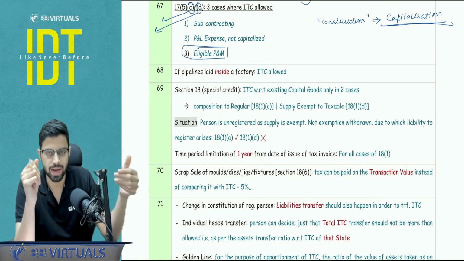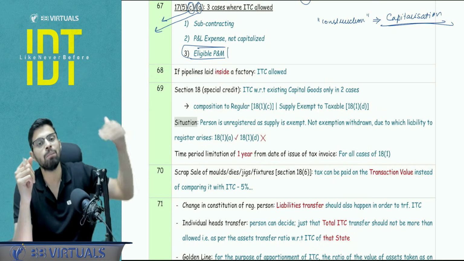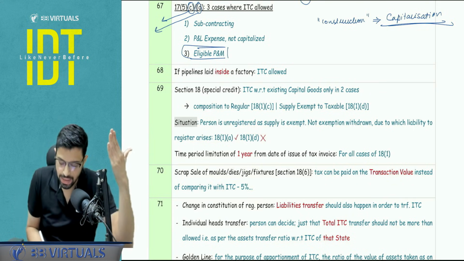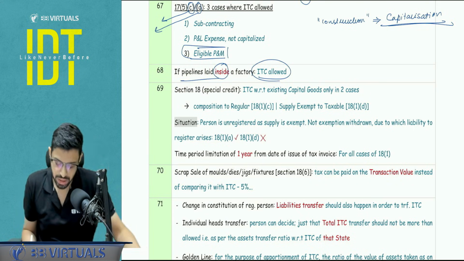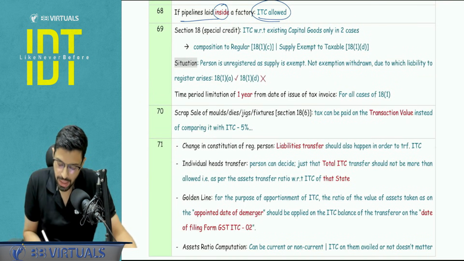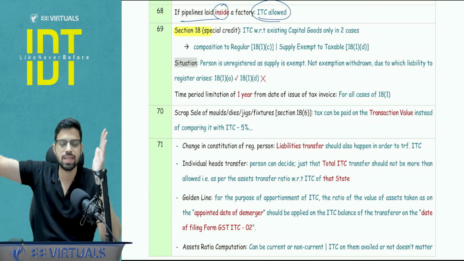And obviously from the plant and machinery, you exclude certain things: land, buildings, civil structures, telecom towers, and pipeline outside the factory. Inside the factory pipeline, ITC is allowed. It is a part of plant and machinery. Now, section number 18, very important, special credit circumstances, 18.1a, 18.1b, 18.1c, 18.1d.